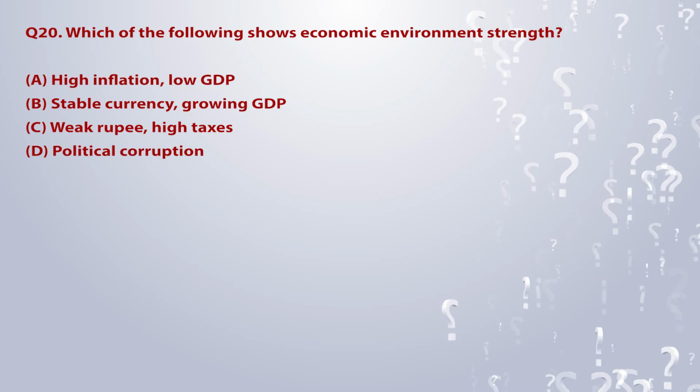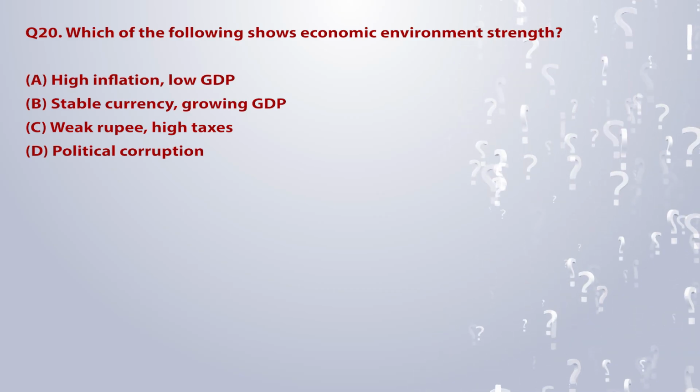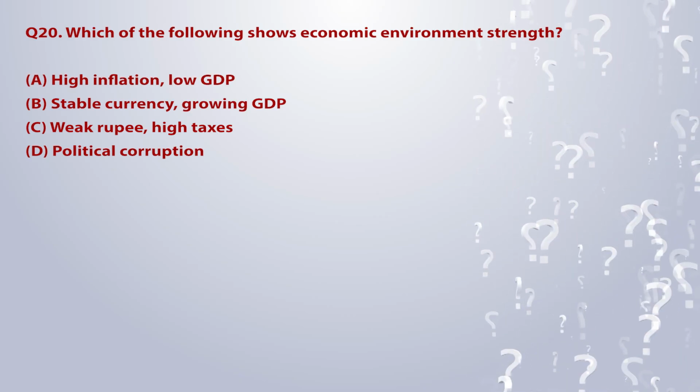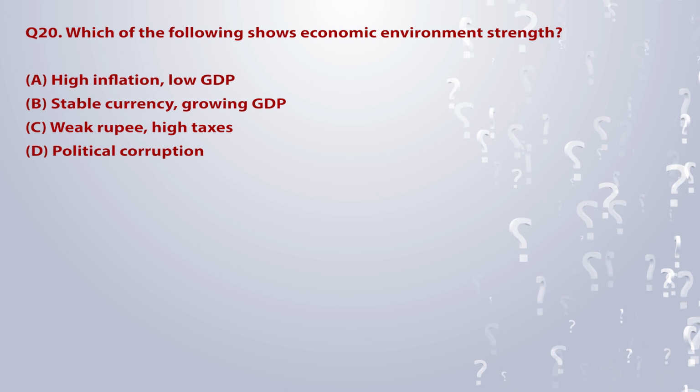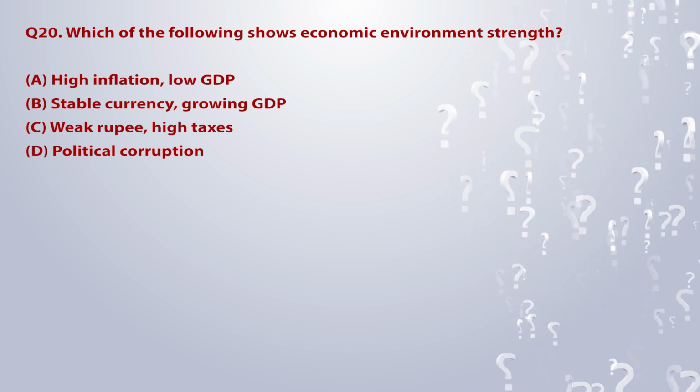Q20. Which of the following shows economic environment strength? A. High inflation, low GDP. B. Stable currency, growing GDP. C. Weak rupee, high taxes. D. Political corruption.